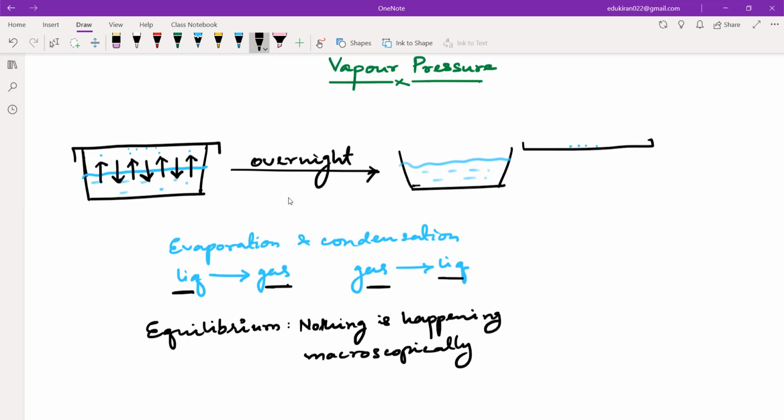What happens in equilibrium? It is a state where nothing happens. First there is a process, and then equilibrium. So some process can happen, and after that there will be equilibrium. Now, from here we can write many things.